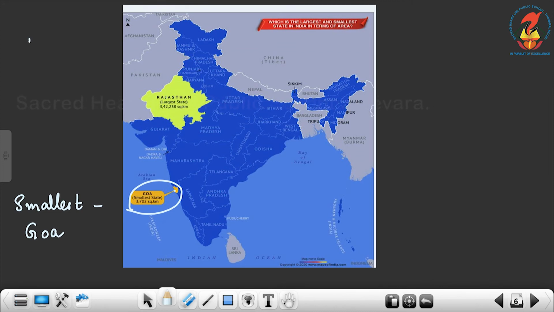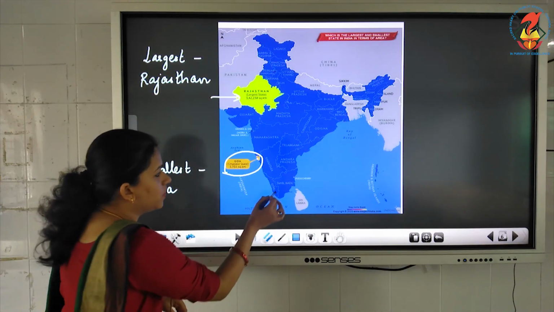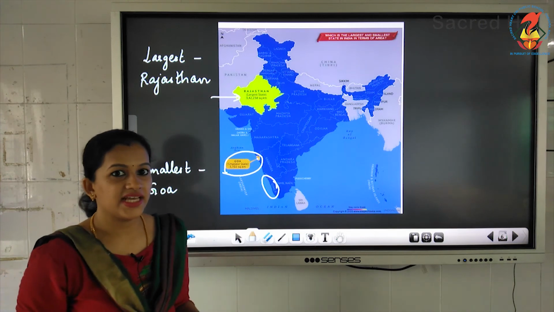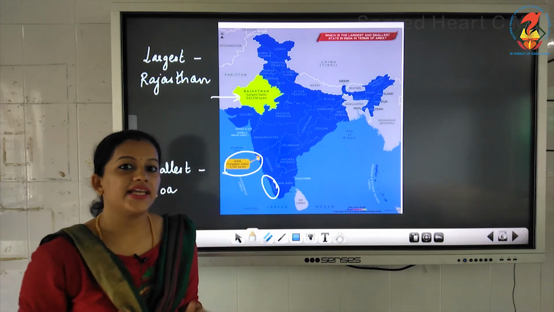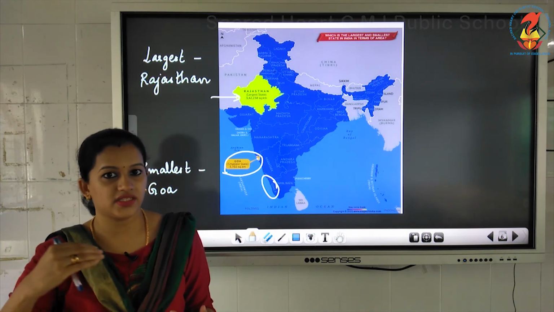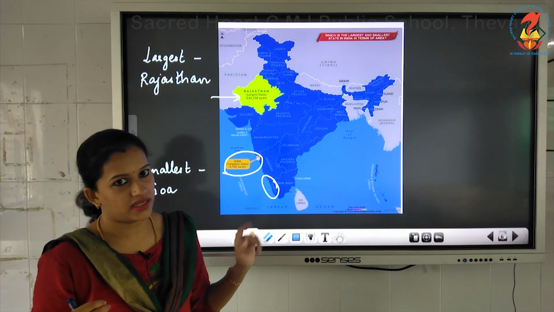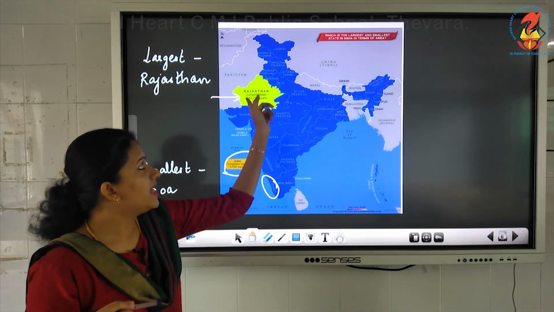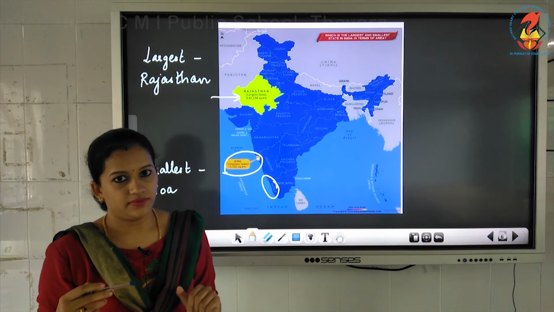And the largest state is Rajasthan. Okay, Rajasthan is the largest state. And the name of our state, you all know that we belong to the state Kerala. And Kerala lies towards the south of India. Okay, it is a South Indian state, so it lies towards the south. This is our state. So the smallest state is Goa, the largest state is Rajasthan.